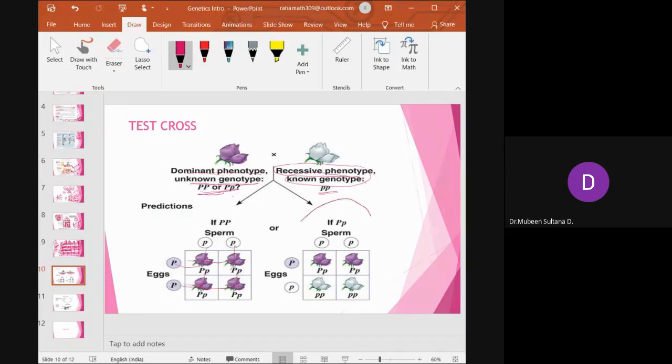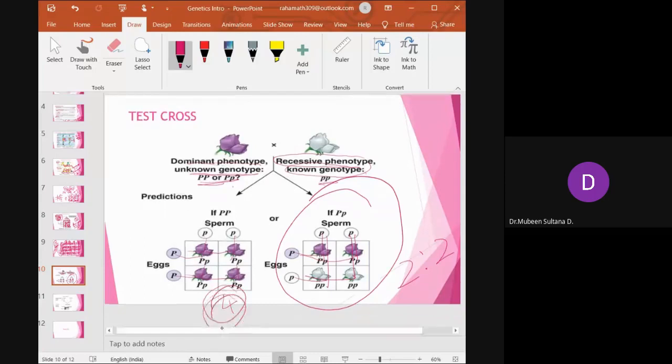Whereas if the other parent is heterozygous, you have capital P small p, capital P small p, small p small p, small p small p. So it is 2 is to 2. Whereas if it is homozygous, they all are phenotypically dominant.